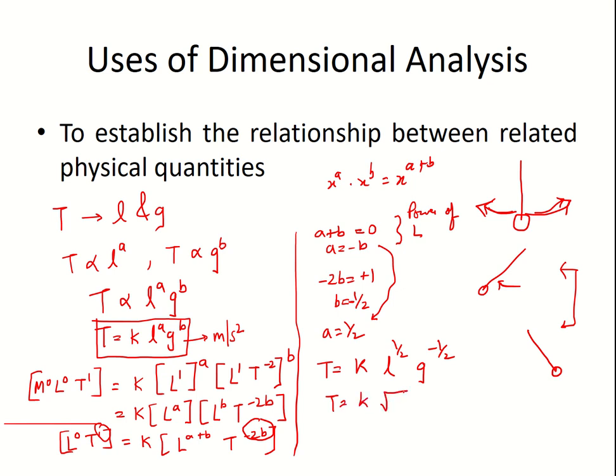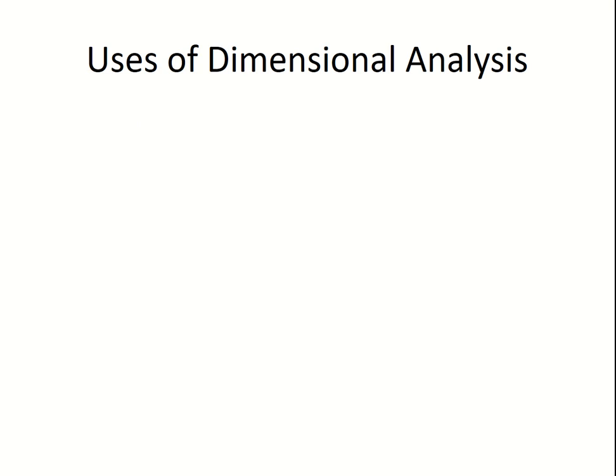So what we can write this as, we can write this as root of L. Now what about g? So it is minus 1 by 2. So again 1 by 2 represents root, and minus represents that it is in the denominator. So we can extend this and write it as T equal to k root of L by g. Now in the actual formula this k is nothing but 2 pi. That we'll see later on. I hope you all understood this. Let us go ahead to the next use of dimensional analysis.